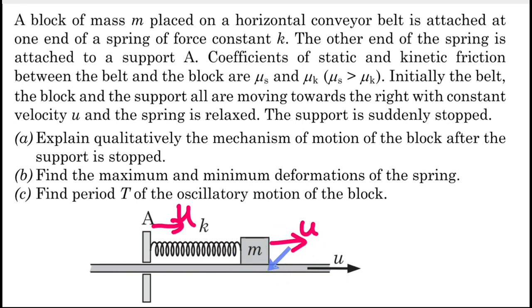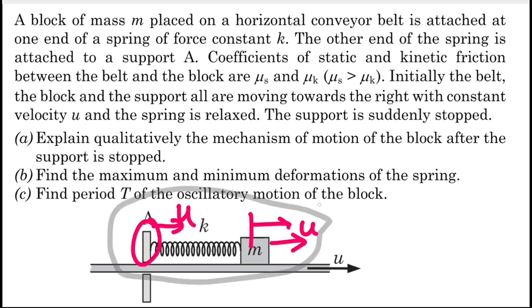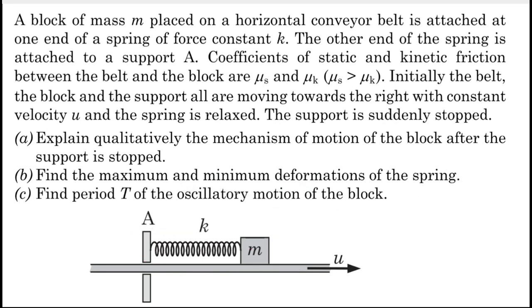But initially, since there is no relative motion, there is not going to be any friction between these bodies, right? But it is given that suddenly this support A is stopped. So as soon as A is stopped, of course the block will have the tendency to move rightwards, and as the block moves towards the right, this spring will start to elongate. As the elongation in the spring increases, of course it will start with some very small elongation.